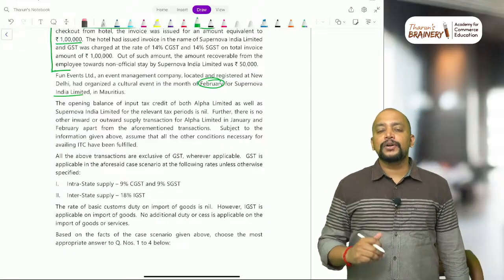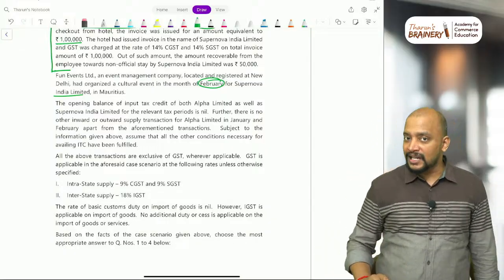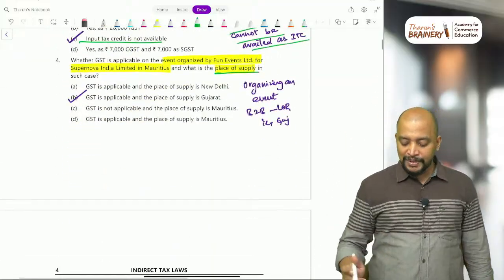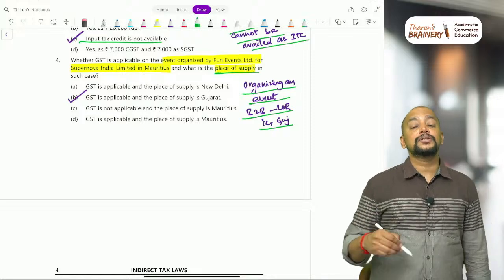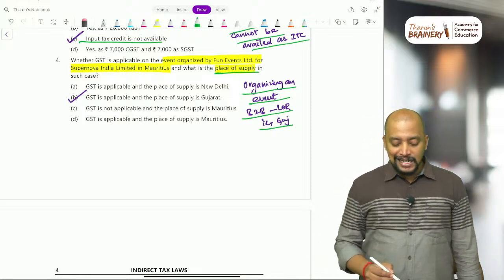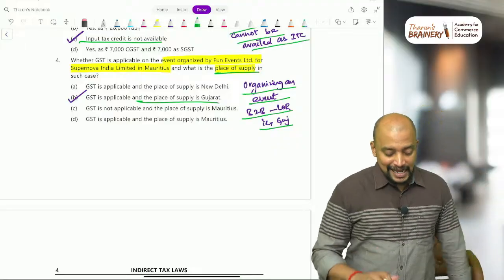So B2B, location of recipient should be taken. Even if the event is held in Mauritius, it is irrelevant. Location of recipient only will be taken. So organizing an event, B2B, location of recipient, that is Gujarat, should be taken. GST is applicable and the place of supply will be Gujarat. Okay, that is the answer for this.